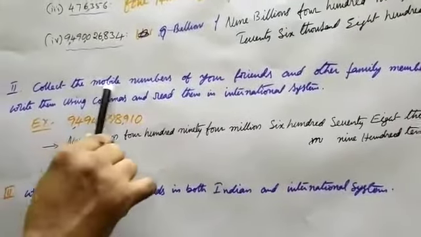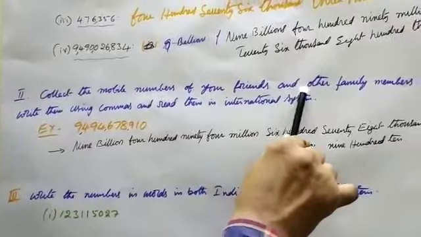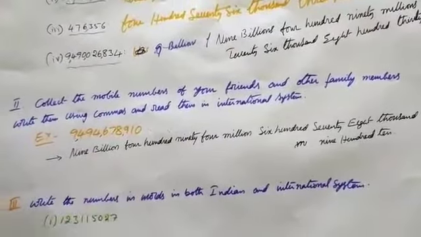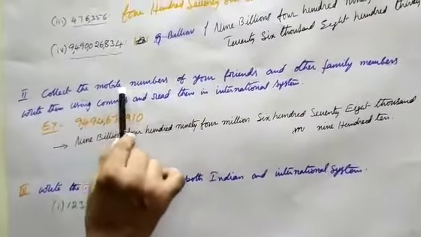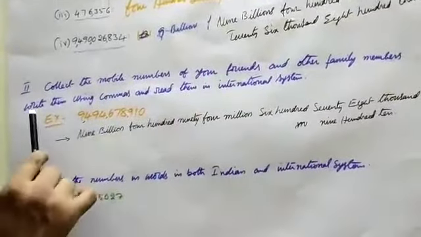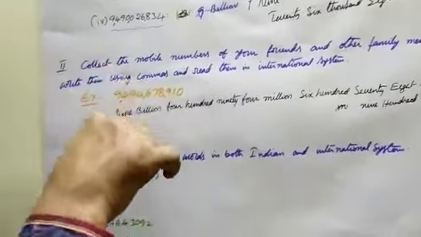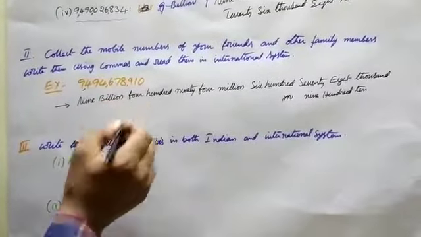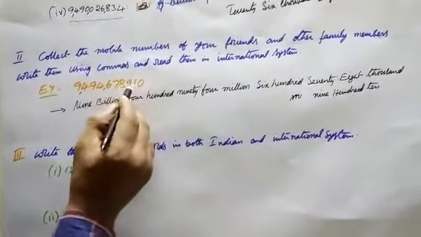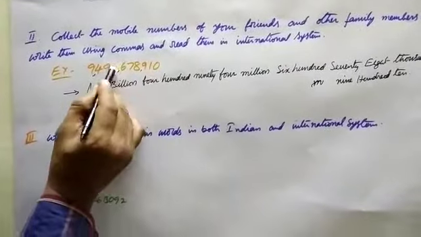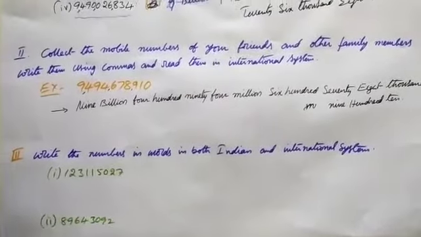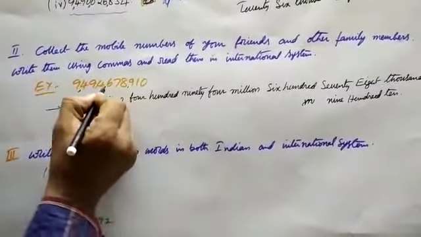See, collect the mobile numbers of your friends and family. Just like a type of project work, collect the mobile numbers of your friends and family members, write them using commas, and read them in the international method. For example, you take a mobile number. All mobile numbers are 10 digits: 1 2 3 4 5 6 7 8 9 10. Therefore, according to the international system, divide with commas, 3 digits.